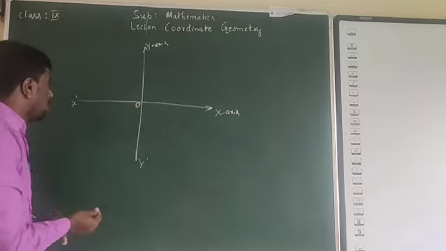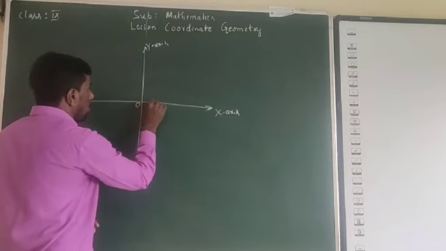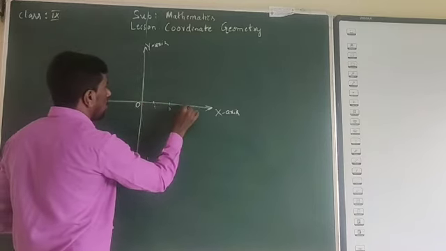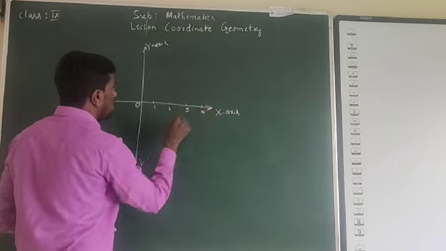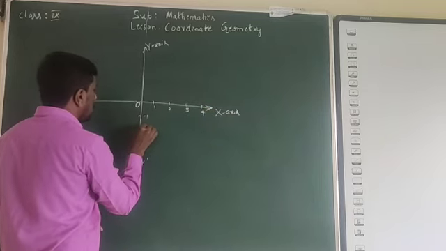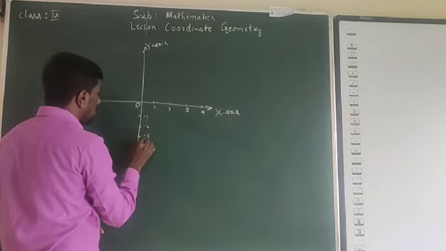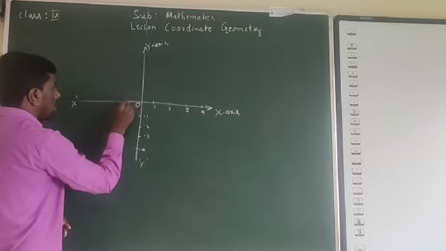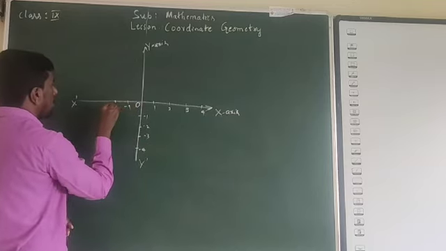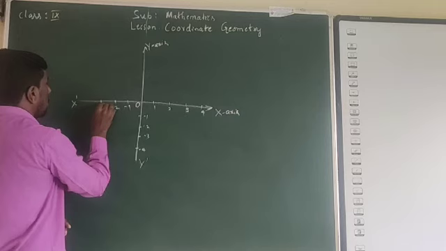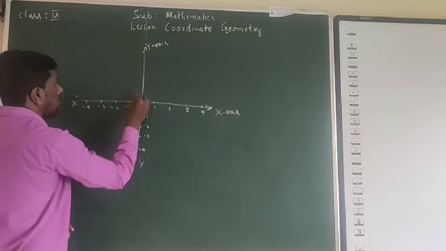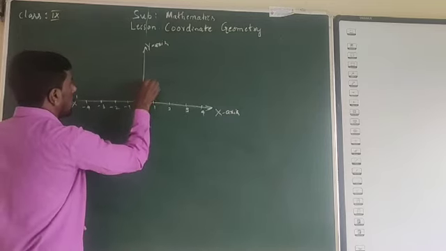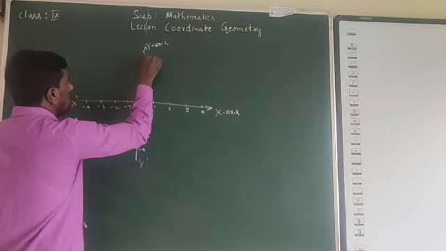Now this is 0, 1, 2, 3, 4. Minus 1, minus 2, minus 3, minus 4. Minus 1, minus 2, minus 3, minus 4. 1, 2, 3, 4.